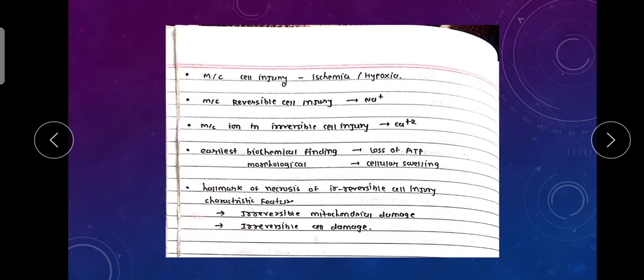The most common cause for the cell injury is ischemia or hypoxia. Most common reversible cell injury ion involved is sodium. Most common ion in irreversible cell injury is calcium. As we know, earliest biochemical finding is loss of the ATP. It leads to the dysfunction of the sodium potassium ATPase pump, and the morphological or microscopical change is cellular swelling, and the hallmark of the necrosis of the irreversible cell injury is irreversible mitochondrial damage. Okay friends, now we show slides about the coagulative necrosis, liquefactive necrosis, caseous necrosis, fat necrosis, etcetera.